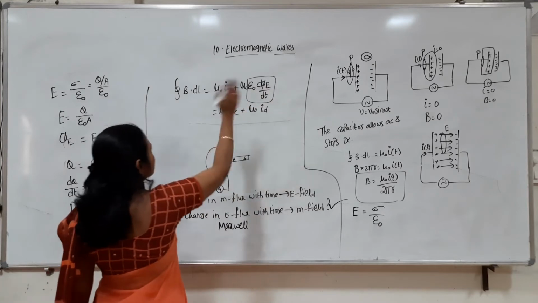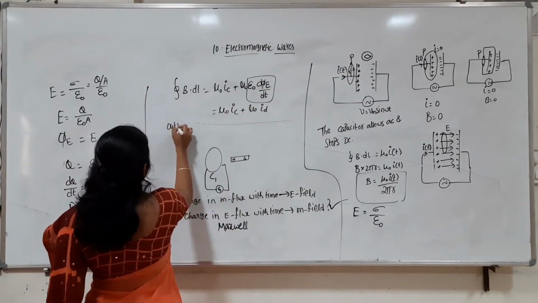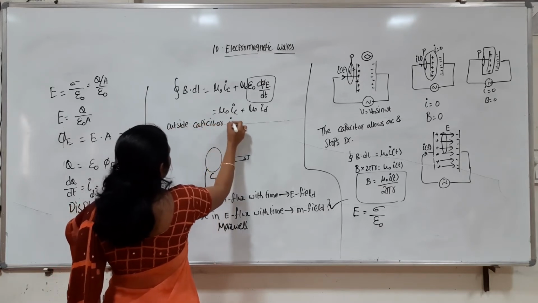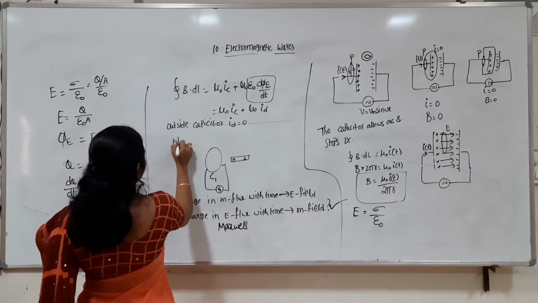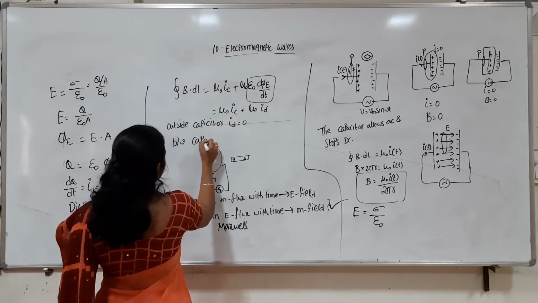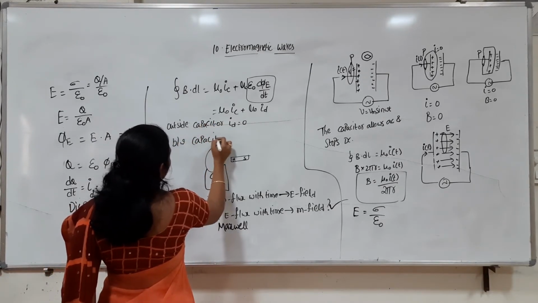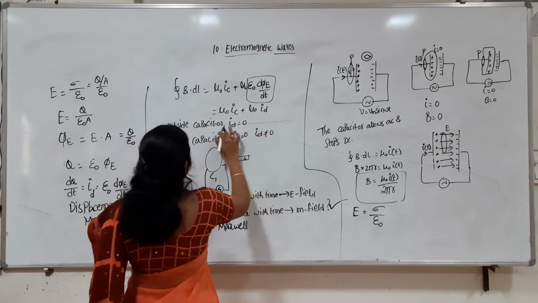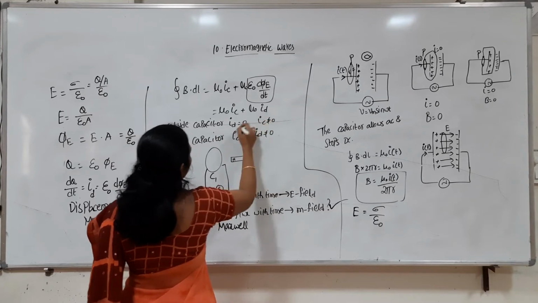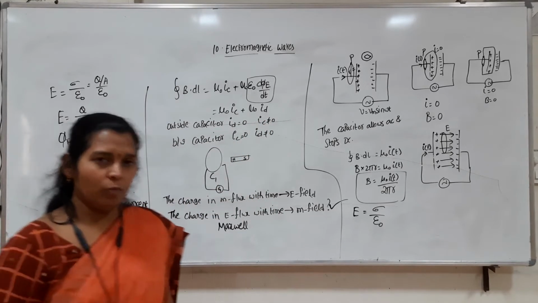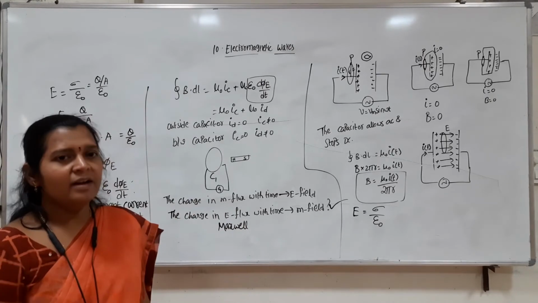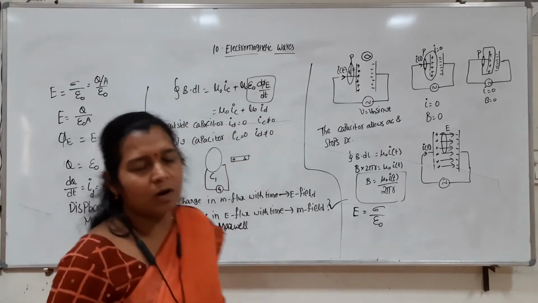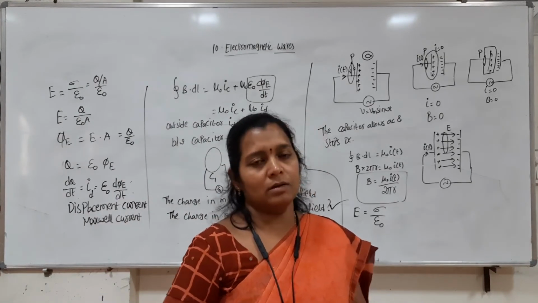So outside the capacitor, the displacement current is 0, and between the capacitor plates, the conduction current is 0 and the displacement current is not equal to 0. Here I_C is not equal to 0, I_D is 0. But in general, we can have both the conduction current as well as the displacement current. So this is the modified Ampere circuital law. It is also called Ampere-Maxwell law.